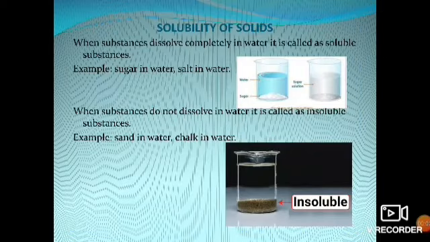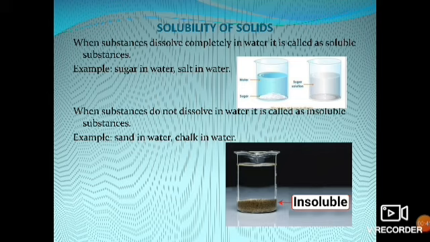Next, we'll go on with the solubility of solids. What is meant by solubility? Solubility is nothing but the capacity of a solid to get dissolved in water. For example, you mix sugar in milk, right? What will happen? Can you see the sugar separately in the milk after mixing? No, we cannot see it. That means the sugar gets dissolved in it, right? So, when a substance dissolves completely in water, it is called a soluble substance. For example, sugar in water or salt in water, right?